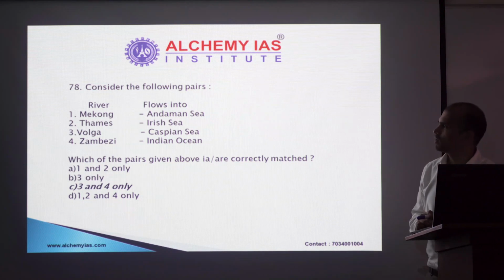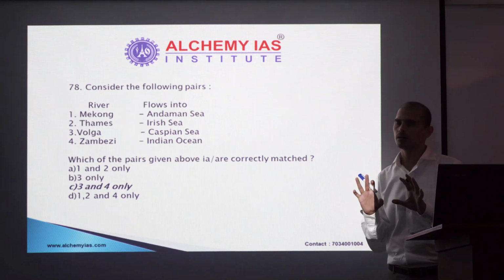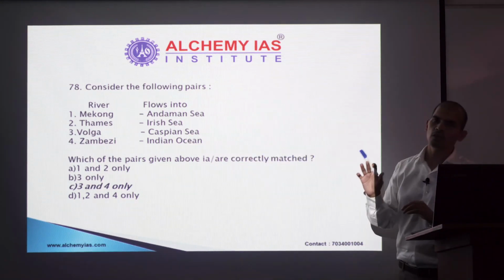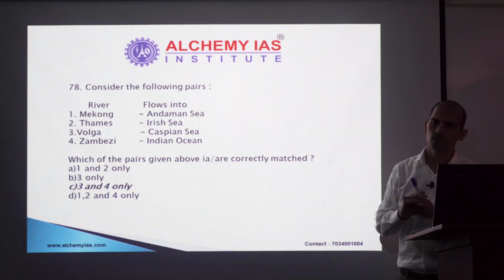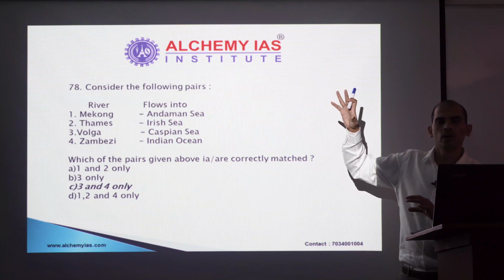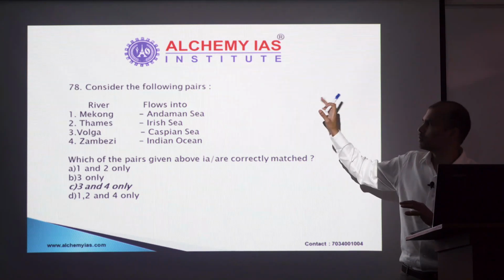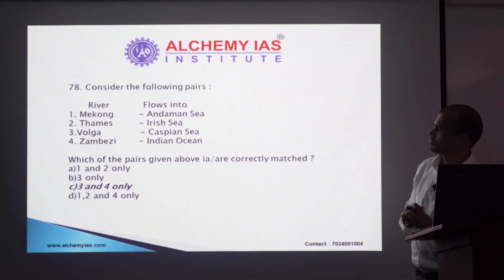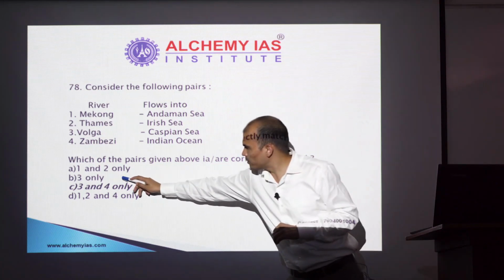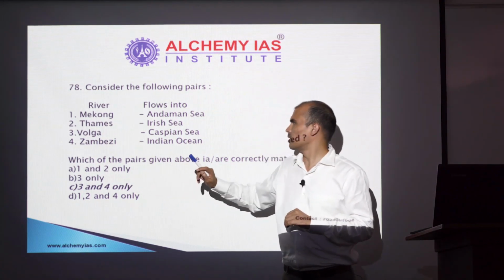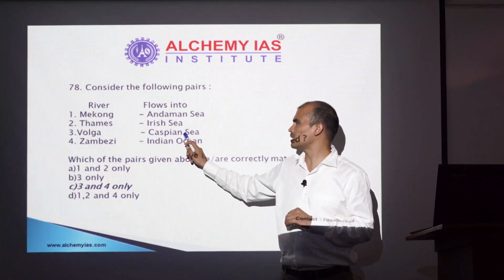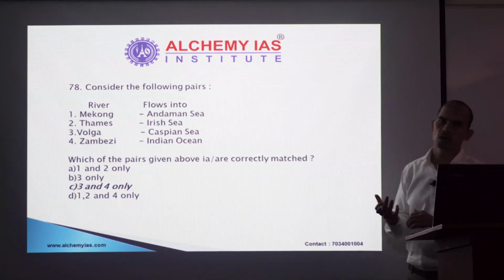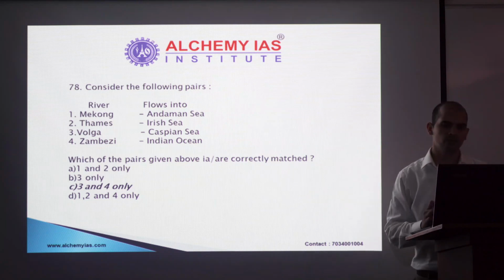This is a geography question which some may not have an idea about, but we could still try this question. How? Mekong river, you may have heard about Mekong Ganga cooperation. The Mekong river flows through areas like Laos and Cambodia, that part. So it cannot flow into the Andaman Sea. So one can be ruled out. That gives us a 50-50 option. And out of this 50-50, Volga is definitely Caspian Sea. Zambezi is also a true option. But if you did not have an idea, you could have still tried this question based on 50-50. Next.